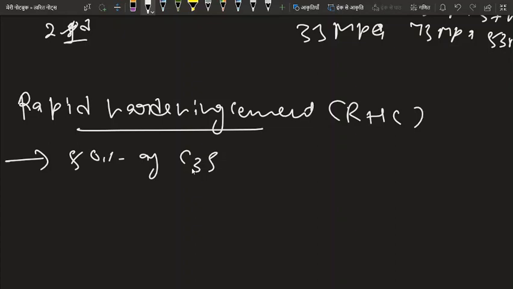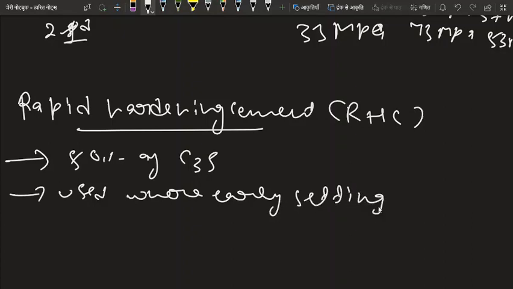And rapid hardening cement is used where early strength and early setting are required.